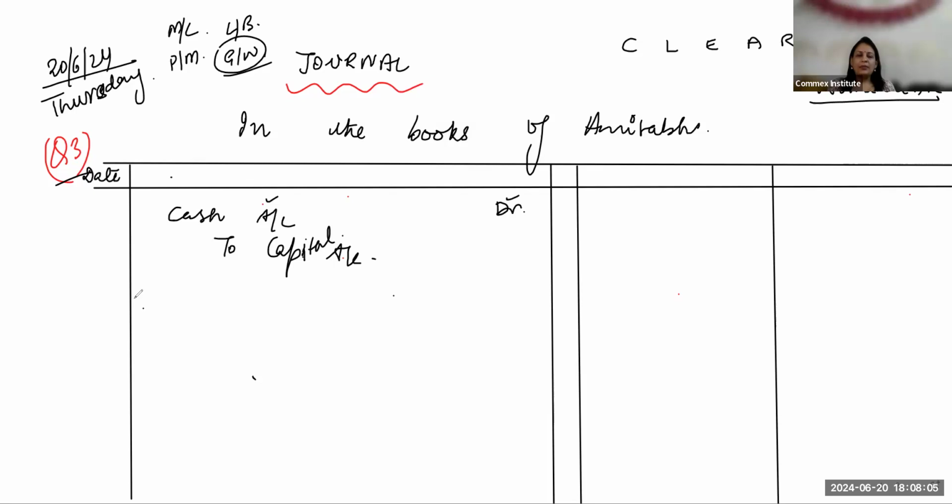So cash account debit to capital, being capital introduced in the business. I'm not writing the narrations. 80,000 and 80,000, and here you have to write rupees, and in the end you have to make the column total, right? This is done. It is May 1st.